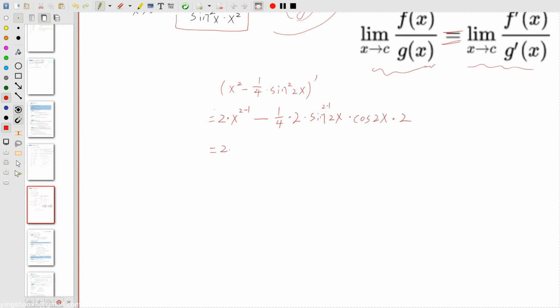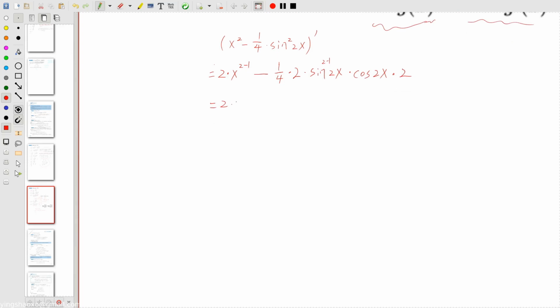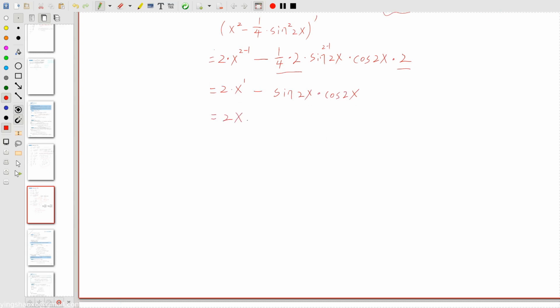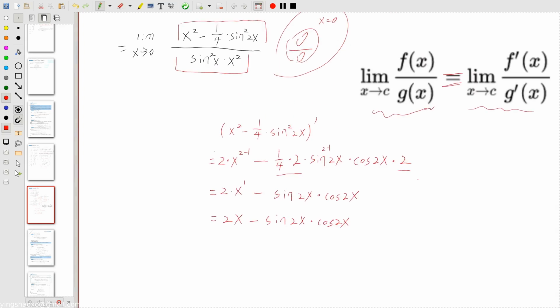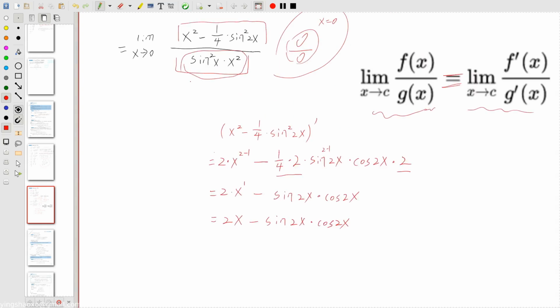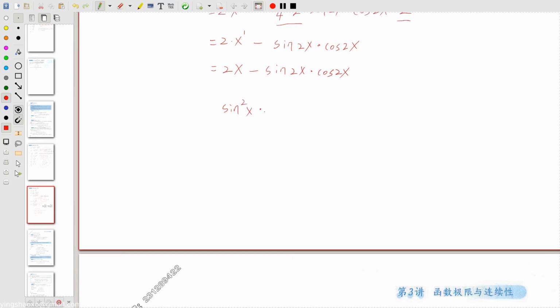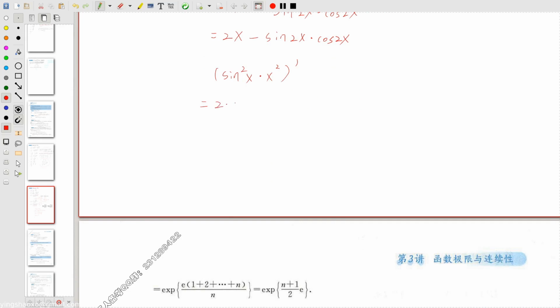Okay, for this one, let's simplify it a little bit. That'll be 2 times x minus, those things are cancelled out. So we have left sine 2x times cosine 2x. In the end, we have left 2x minus sine 2x times cosine 2x. Now for this one, we also need to get the derivative of it. So sine x squared times x squared, we want to get the derivative of it. That would be 2 times sine x times cosine x.